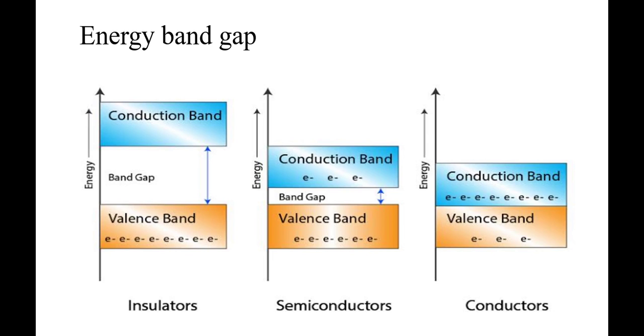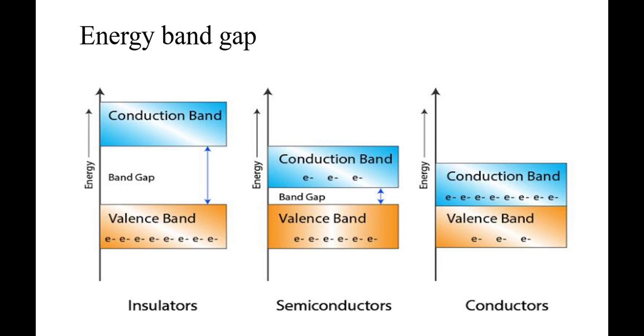What is meant by semiconductor? A semiconductor is a material whose property lies between insulator and conductor. Then what is meant by conductivity or conductors?